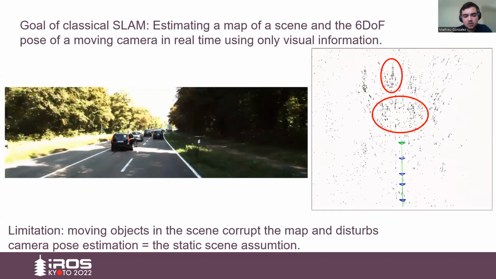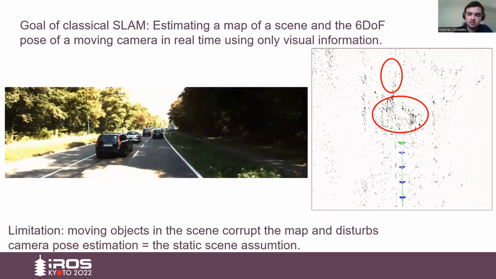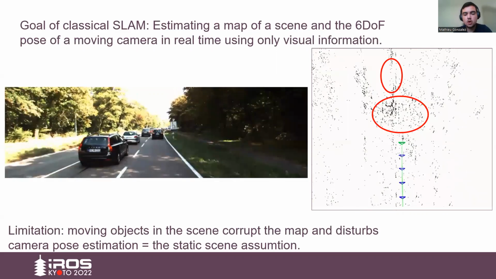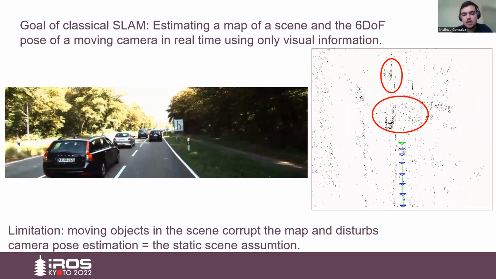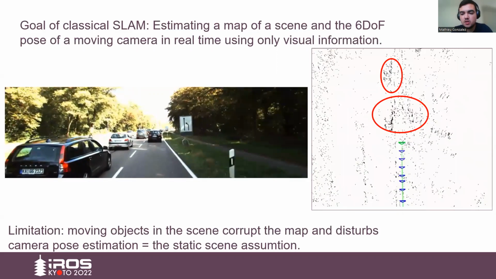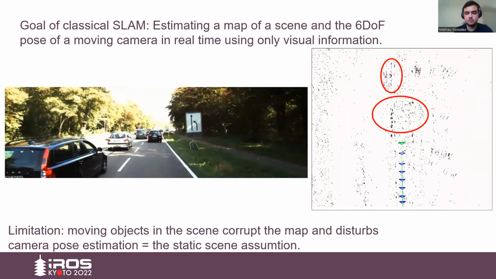The classical SLAM algorithms are limited by the static scene assumption. So when objects move in the scene, they can corrupt the map, as we can see here, and can decrease the accuracy of camera tracking.